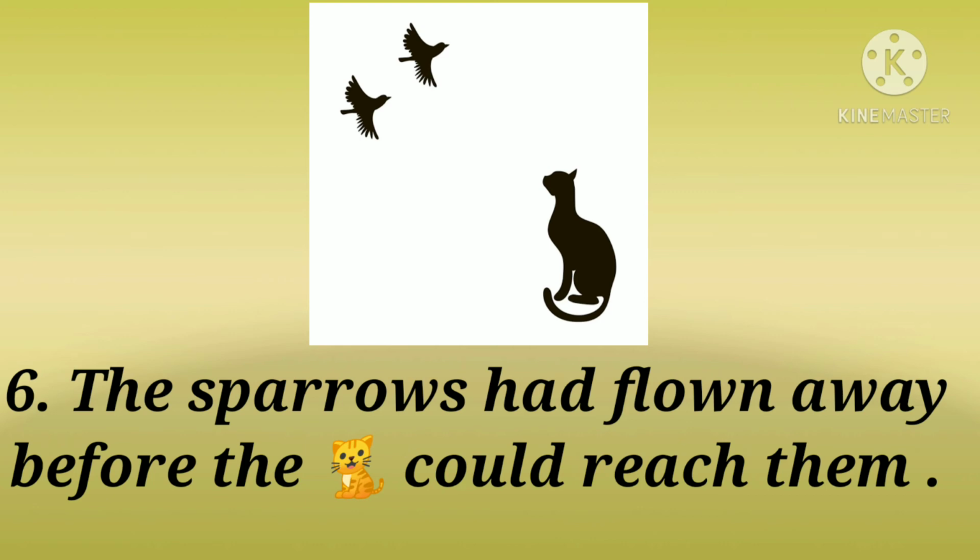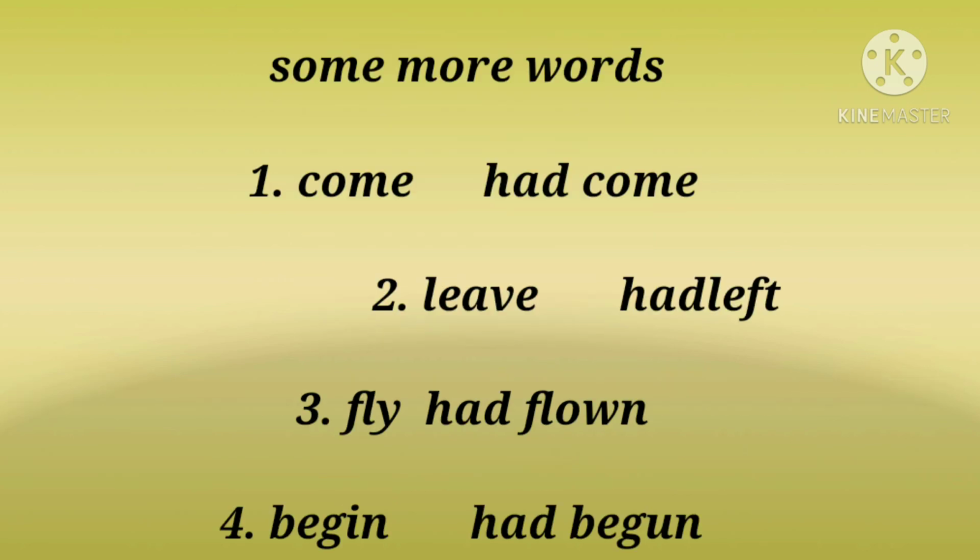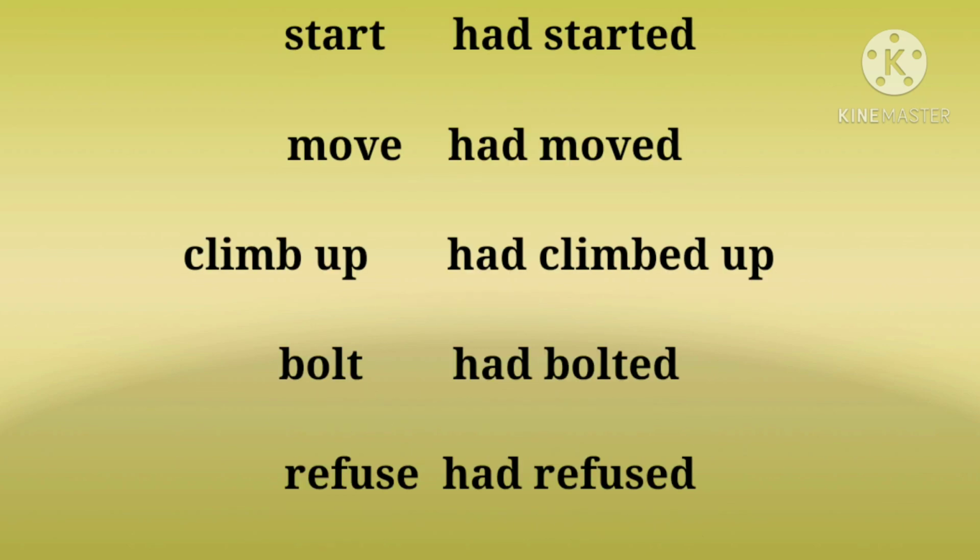So, in all these examples, you have seen that the past perfect tense says one thing happened before another in the past. Let's see some of the verbs in the past perfect tense, like come, had come; leave, had left; fly, had flown; begin, had begun; start, had started; move, had moved; climb up, had climbed up; bolt, had bolted; refuse, had refused.